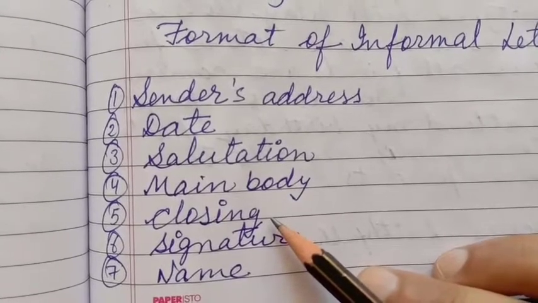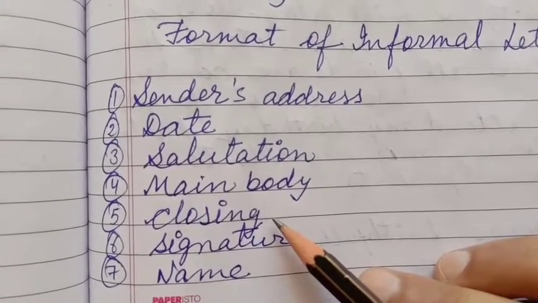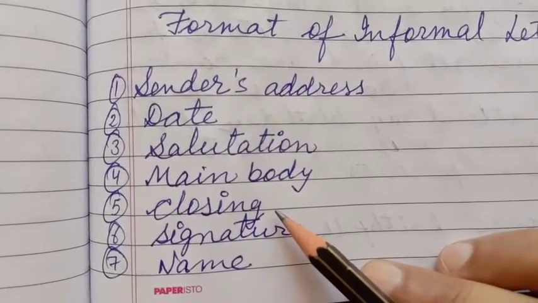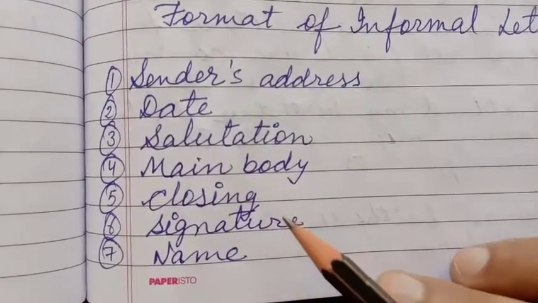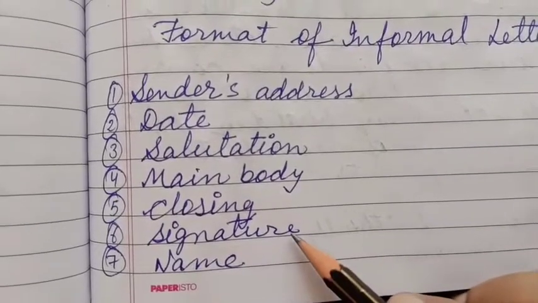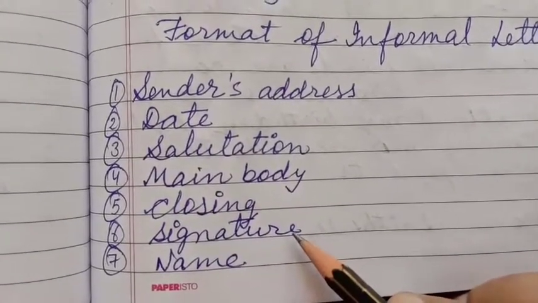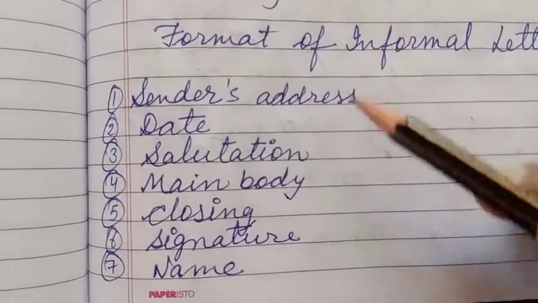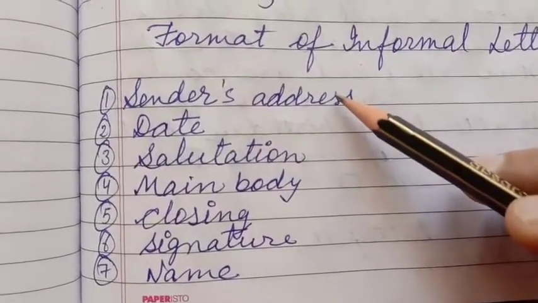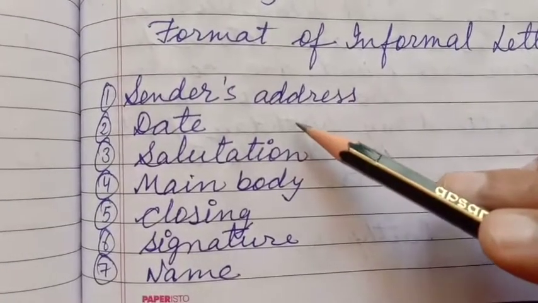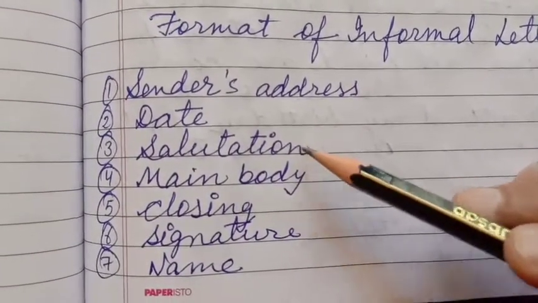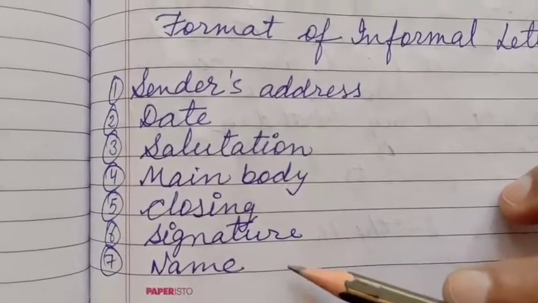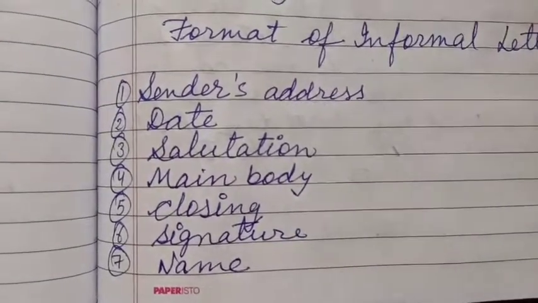If we are writing a letter to our friend, we may write yours faithfully, yours loving friend, or yours sincerely also. Then we do the signature and then we write the name in the last. So this is the format. First of all, sender's address, then date, then salutation, then main body, then closing, then signature, and then name.